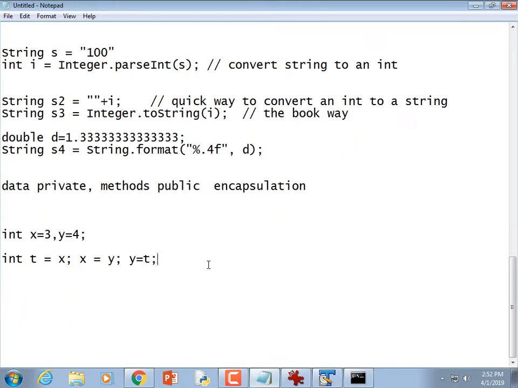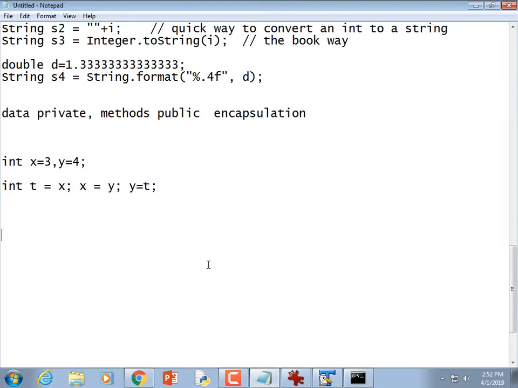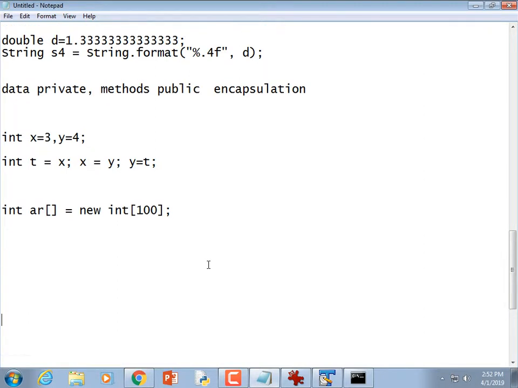All right, so if you have an array, there's two ways of printing it out, right? If you declare an array like this, you could print the array out by its index: for int i is equal to 0, i is less than 100, or ar.length, either one would work, i++, and then print out, it should be println, right? System.out.println(ar[i]). That's what you need to do. Arrays are accessed by subscripts.